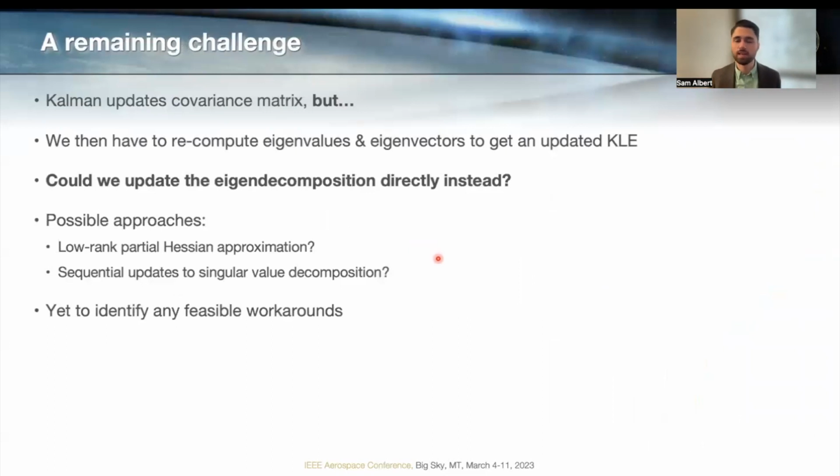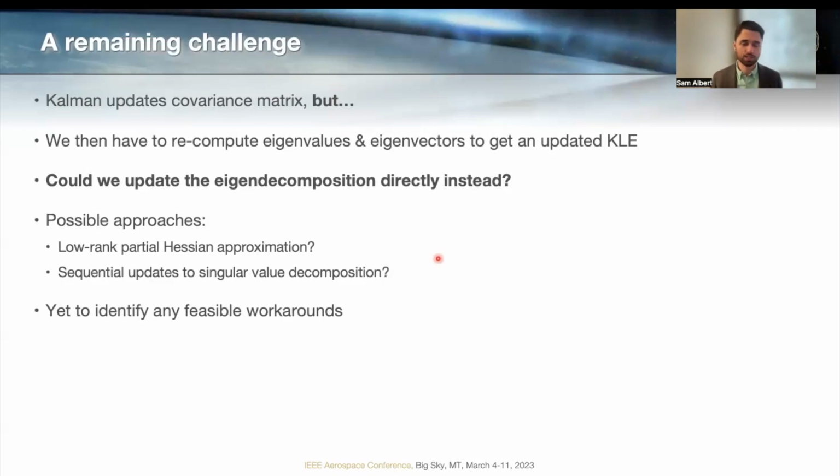I do want to note a remaining challenge that is left open so far in this work, and that is that, okay, we've set up a way to make onboard updates, and the Kalman equations are one thing, but then once we have a new covariance matrix, we would then have to recompute eigenvalues and eigenvectors to get our new KLE representation. And this is potentially a large, maybe 200 by 200 size covariance matrix.